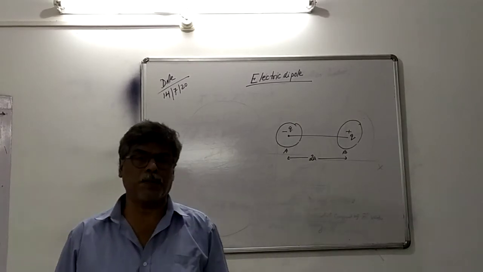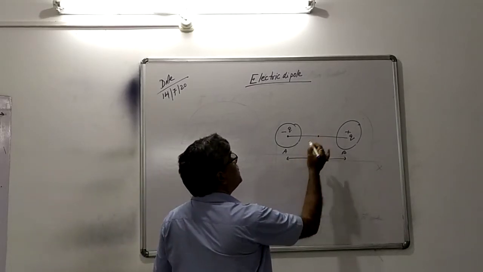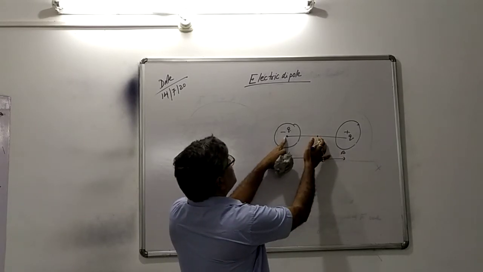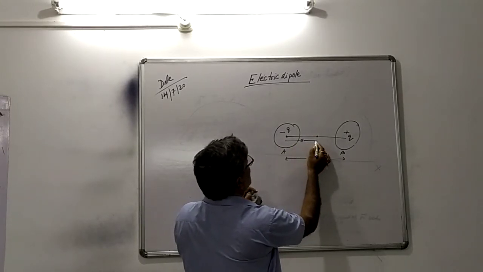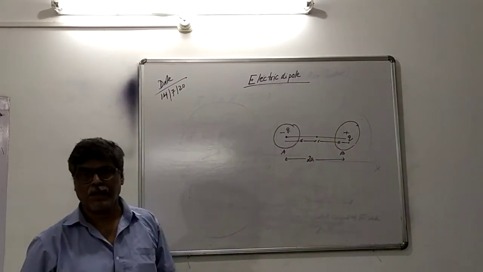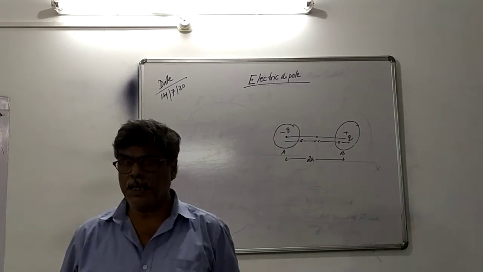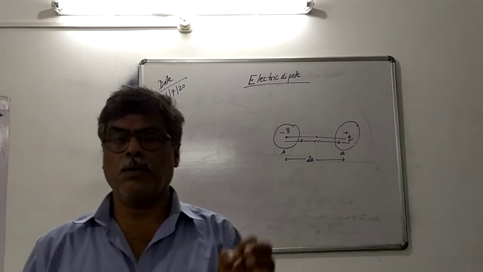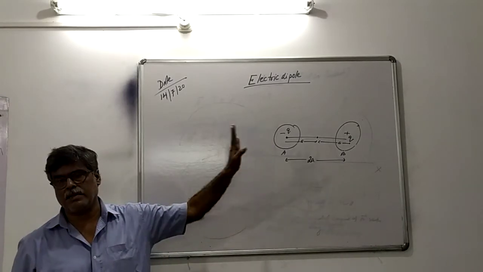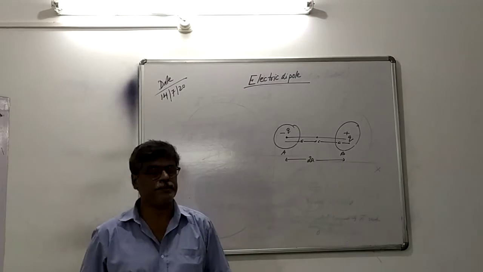Because in most problems on dipoles, we consider the center point. So if it is twice a, this distance is a, and this is also a. Electric dipole means two charges equal in magnitude, opposite in sign, separated by a certain distance, either in vacuum or in a medium.